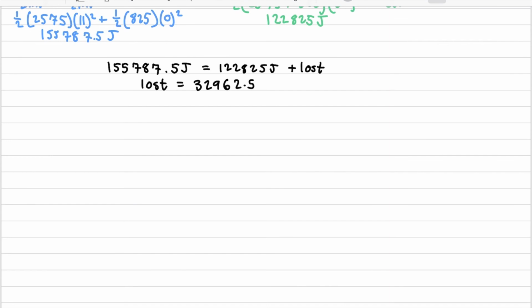Obviously that's a pretty big number, so we're going to find the percentage that is lost. We divide the amount lost over the total amount and multiply that by 100. After doing this math, we find that 21% of kinetic energy is lost.